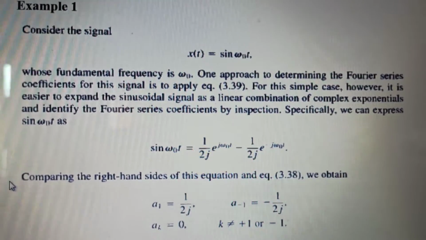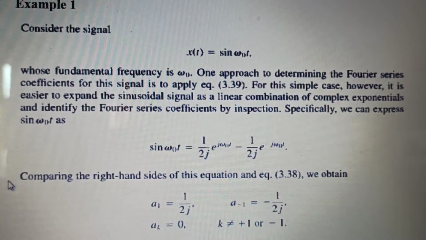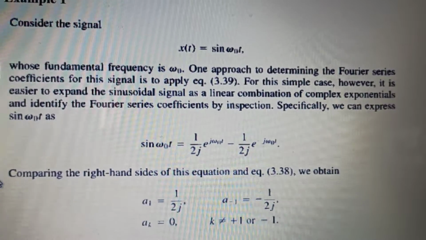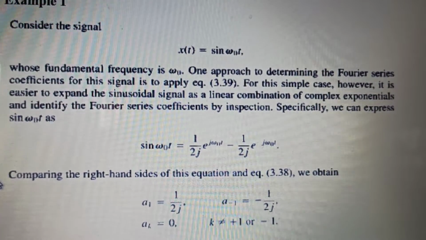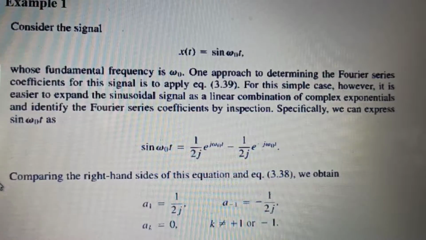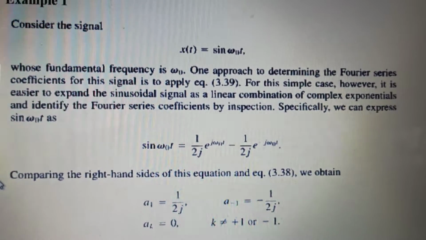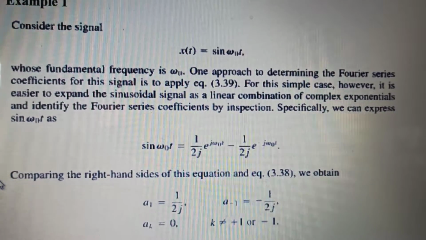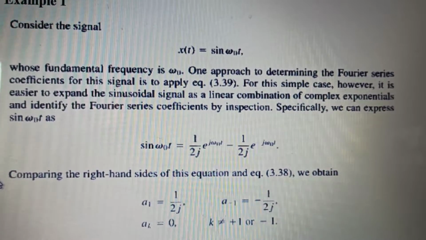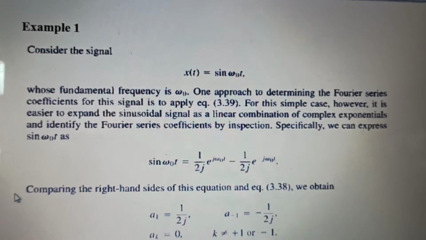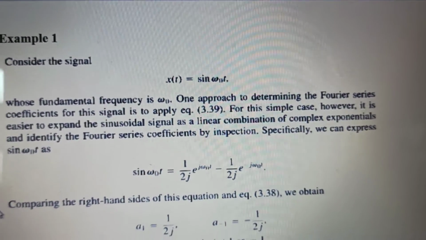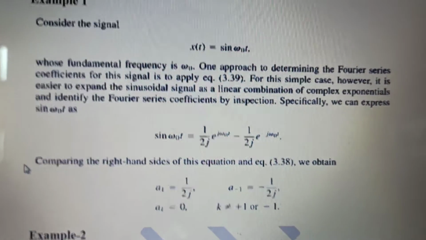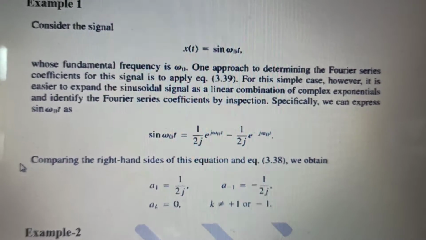Now have a look at this. If we are looking at a1, that is the coefficient of e to the power j omega naught t, it is coming out to be 1 upon 2j. If we are looking at a to the power minus 1, that is the coefficient for k equals minus 1, it is coming out to be minus 1 upon 2j.